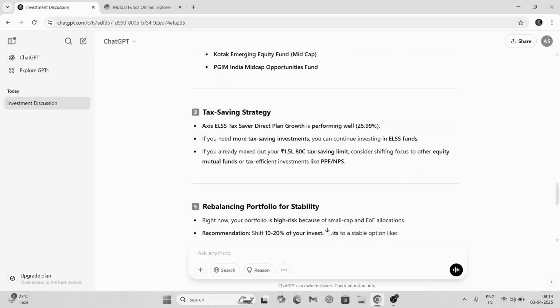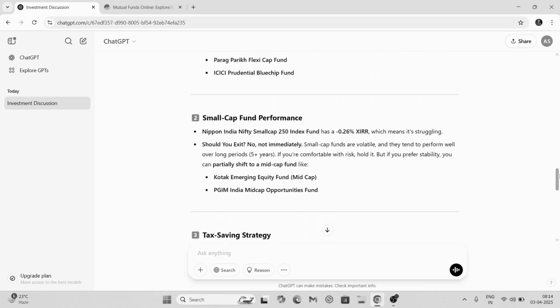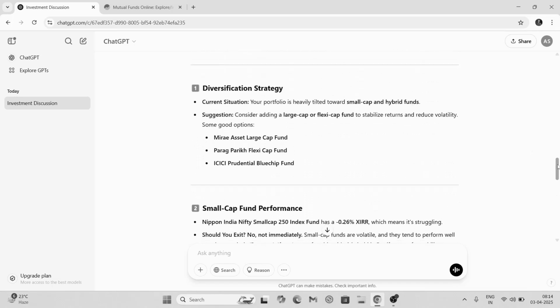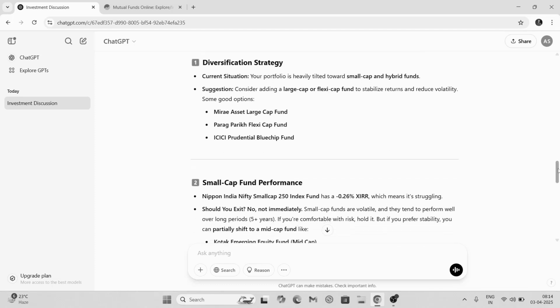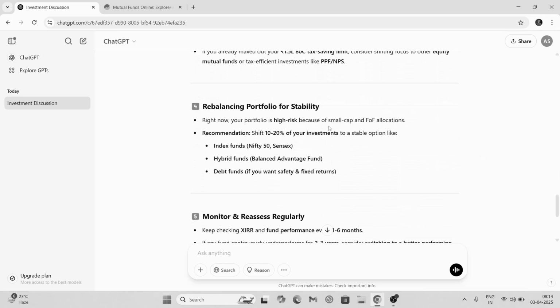Now this is where I am not focusing right now. Right now I am trying to focus on more diverse mutual funds here. So that is what information it is giving me. Rebalancing portfolio for stability. Right now your portfolio is high risk because of small cap and FOF allocation. Recommendation: shift 10 to 20% of your investment to a stable option like index funds, Nifty 50 or Sensex, and hybrid funds, balance advantage fund, or debt fund if you want safety and fixed returns. So there are debt funds as well.